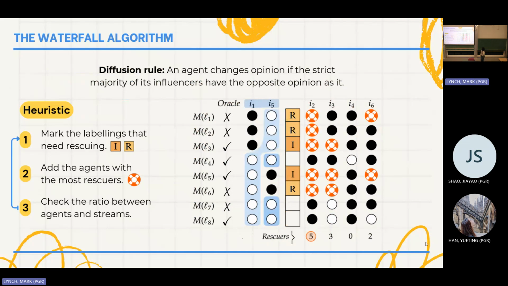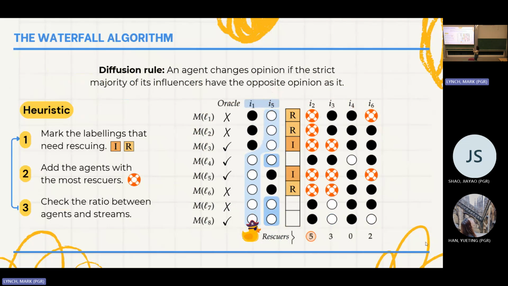So we're going to add it to our waterfall. Once we have this, we want to see how many streams we have in our waterfall in relation to how many agents we needed to build this waterfall. We actually have a proposition that tells us that if we have a good enough ratio, then we know for sure this is a feasible set of influencers, if and only if. In this case, we don't have enough because we still have some inconsistent examples, so this is not consistent yet.